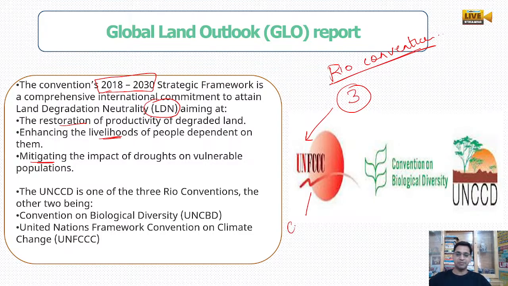Under that, COP summits are happening; Sharm el Sheikh recently happened. Then the Convention on Biological Diversity, and the third one is the United Nations Convention to Combat Desertification. So these three Rio Conventions are working in the fields of climate change, saving biodiversity and combating desertification.